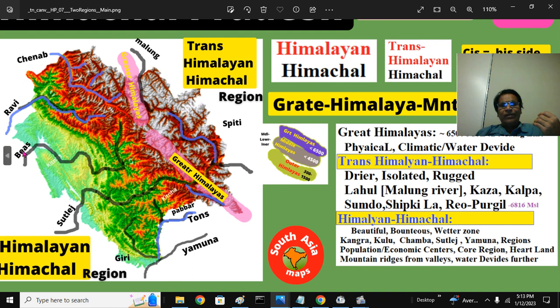We are talking about the beautiful Kangra Valley, and this is the Kullu Valley in the Beas region, and the Chamba, that is the Ravi Valley. And the Yamuna region, this is the Yamuna water basin. The Yamuna river has a tributary, Tons. Again, one more tributary of Tons is the Pabba. There is a Giri river here. So these mountains again part the water valleys and river basins further in the Cis-Himalayan region. That is Trans-Himalayan region and Cis-Himalayan region.